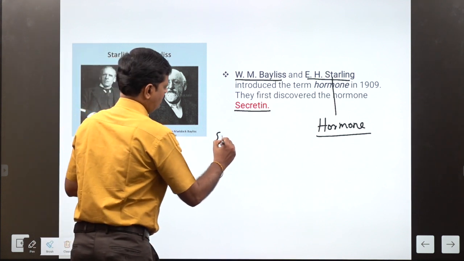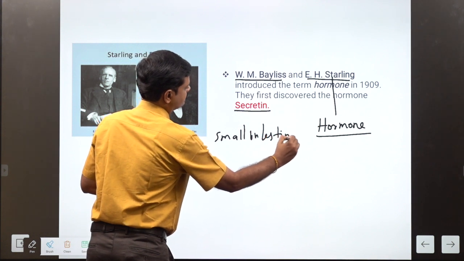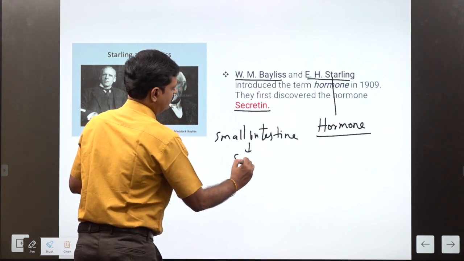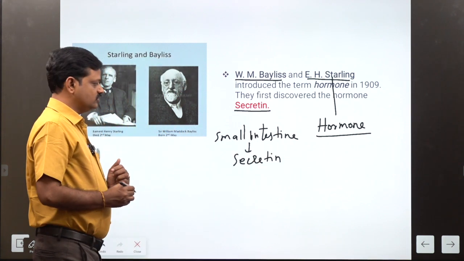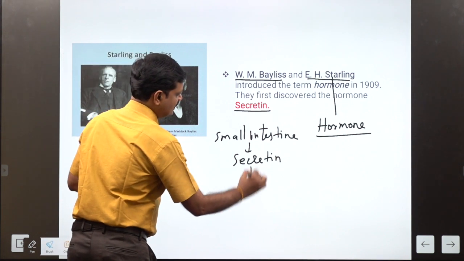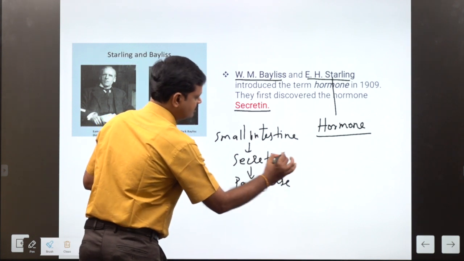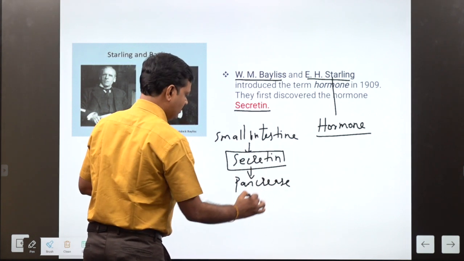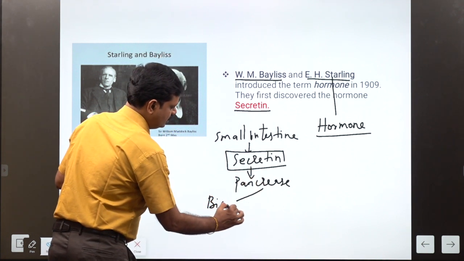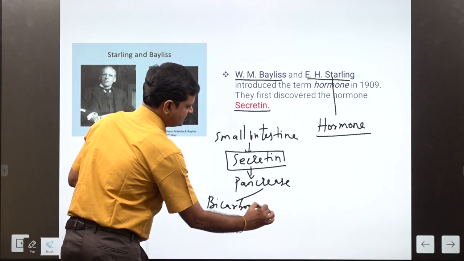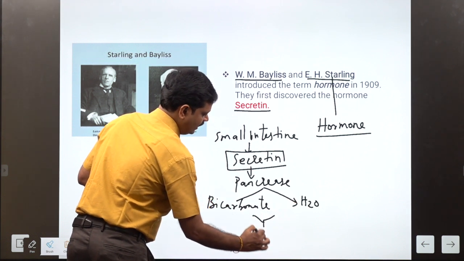The small intestine secretes the secretin hormone. The organ that secretes secretin is the small intestine. It acts on the pancreas. The hormone that acts on the pancreas is secretin. It releases bicarbonate and water, and both neutralize the acidity.